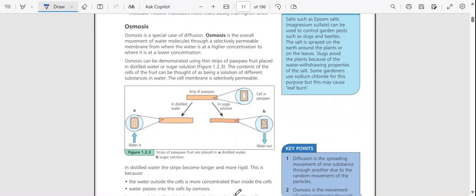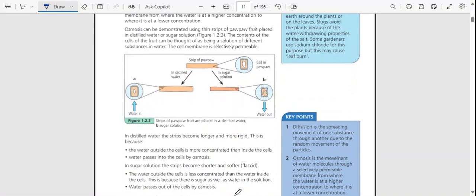Then we have osmosis. Osmosis is a special case of diffusion. Osmosis is the overall movement of water molecules through a selectively permeable membrane from where the water is at a higher concentration to where it is at a lower concentration. Osmosis can be demonstrated using strips of pawpaw fruit placed in distilled water or sugar solution, as figured out in 1.23.